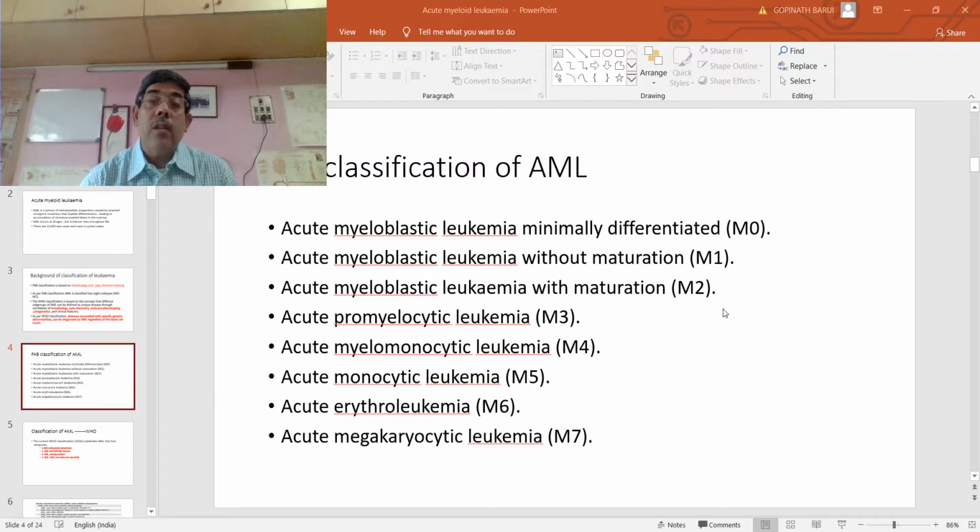The Sudan black or MPO positivity is very faint. But an important diagnostic feature is that the blast cells show clipped or bilobed nuclei.